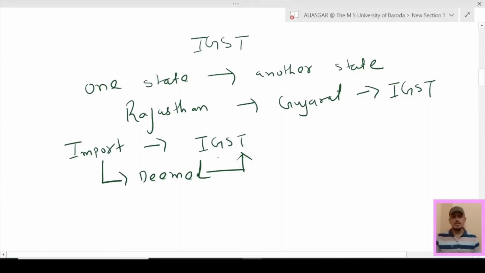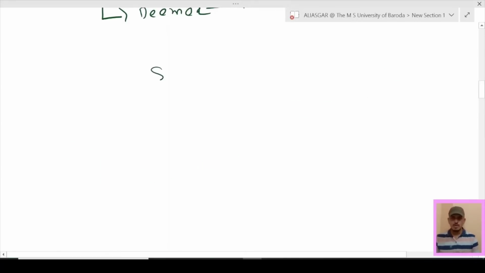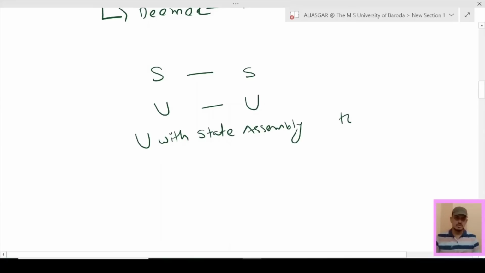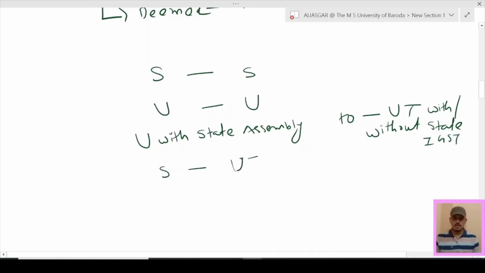So that is why, when anybody asks you when IGST will be levied: from one state to another state, one UT to another UT, one UT with a state assembly to another UT, that is UT with or without state assembly, here also IGST is applicable. Then state to UT: if goods go from one state to a UT or from one UT to another UT, then also IGST is levied. One state to a UT with state legislature and assembly, then also IGST is levied.